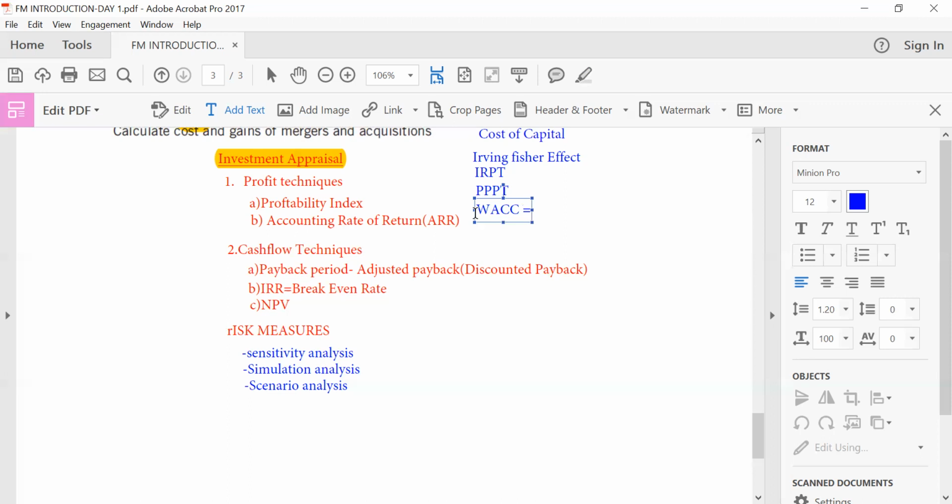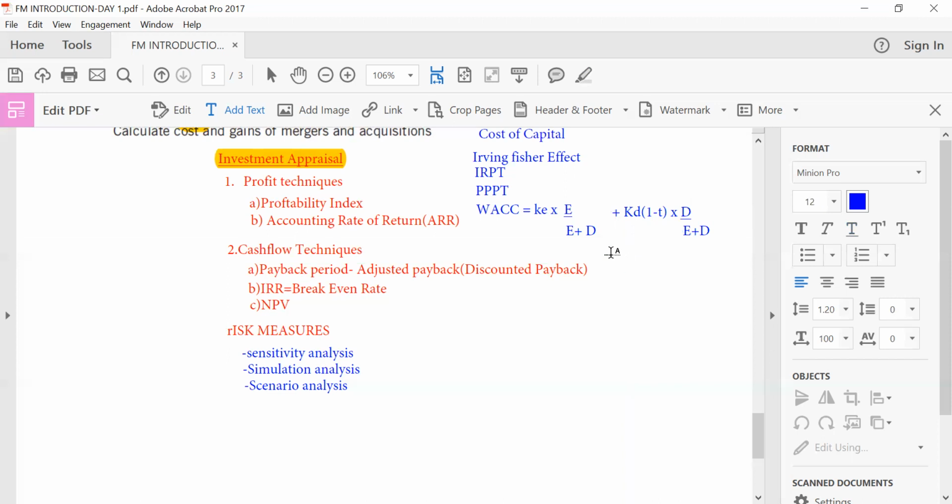We know for sure that WACC is cost of equity times the market value of equity, E, divided by E plus D. Then we come to the next bit: plus cost of debt times debt, D, also divided by E plus D. So this is the formula for calculating WACC.